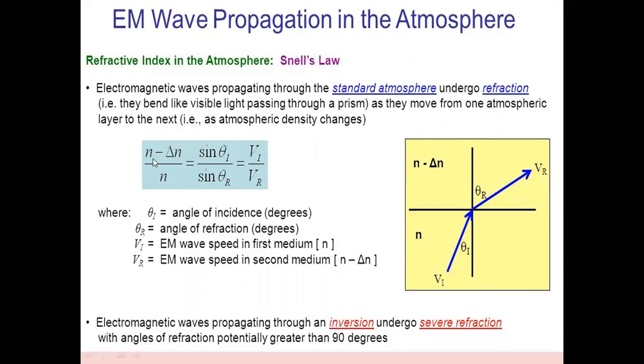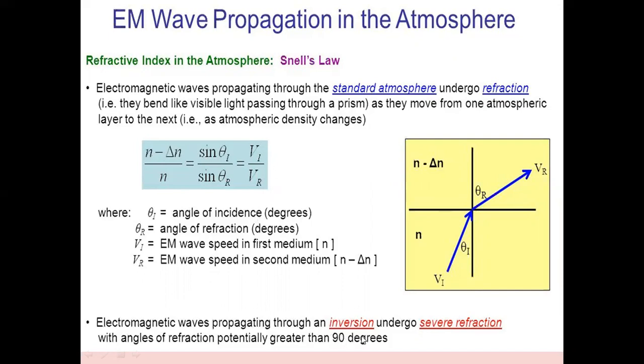And we have eta minus delta eta by eta, equal to sine theta I by sine theta R. Theta I is the angle of incidence, theta R is the angle of reflection. The EM wave speed in the first medium is VI, and the EM wave speed in the second medium is VR. So we have the relation between refractive index, angle of incidence, angle of reflection, and then the velocity of the electromagnetic wave between the first medium and the second medium.